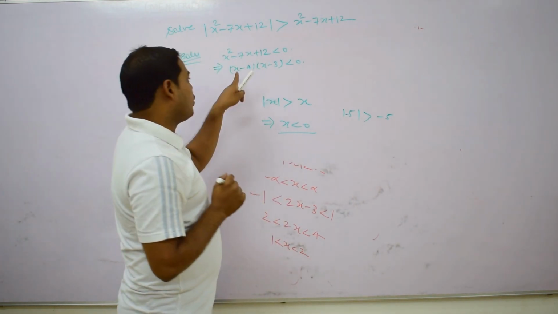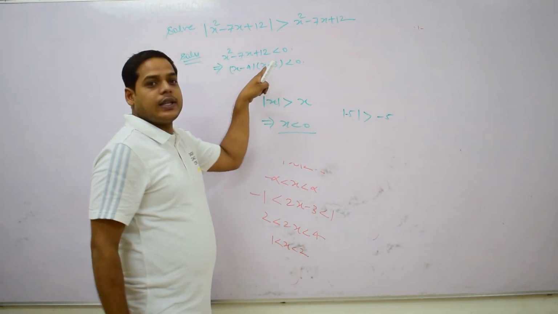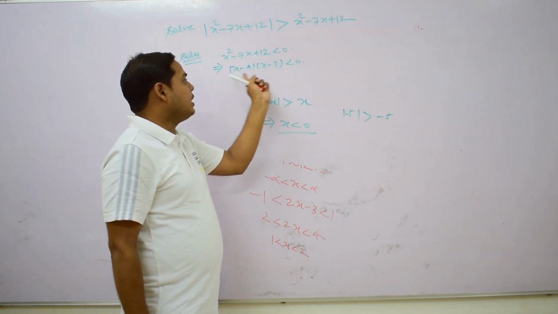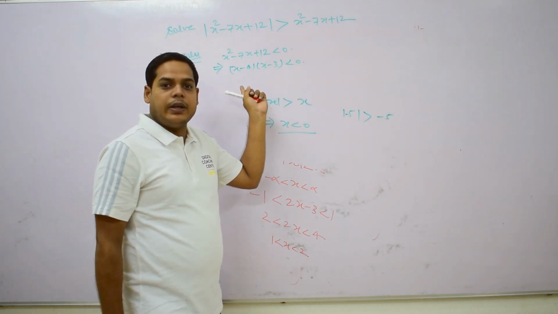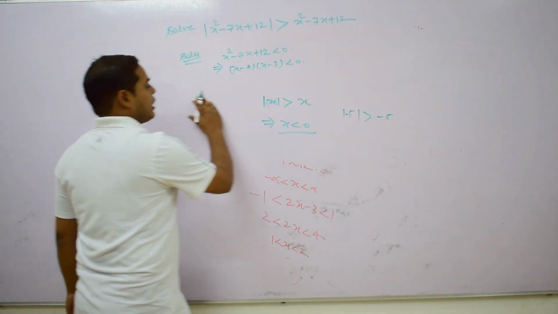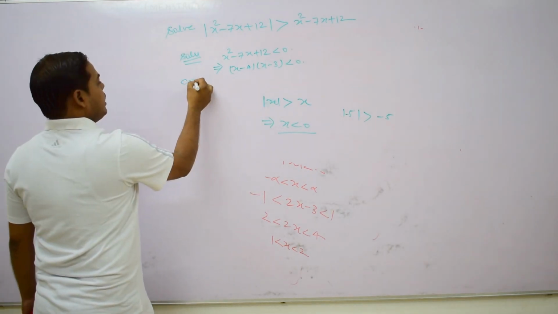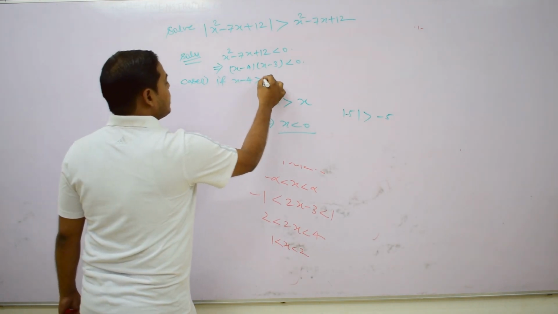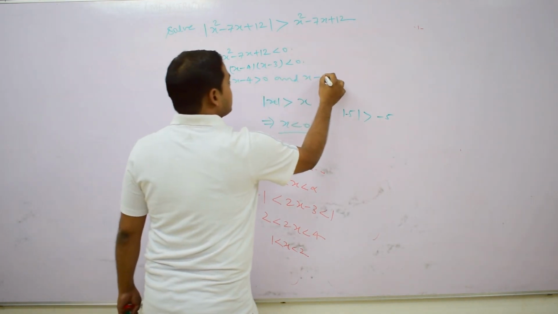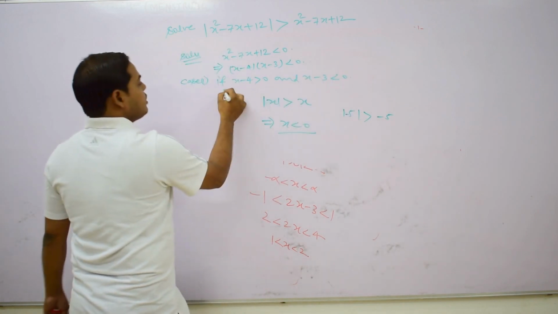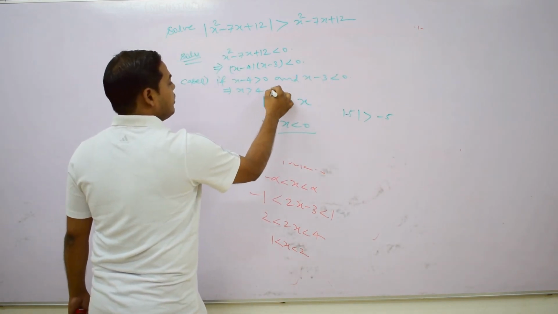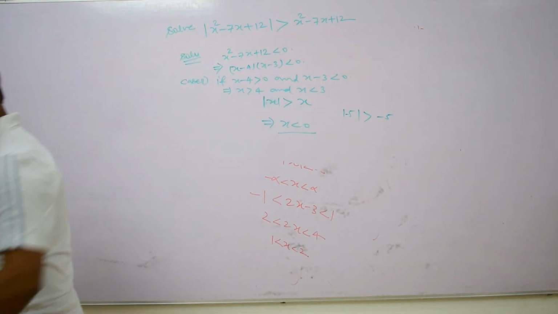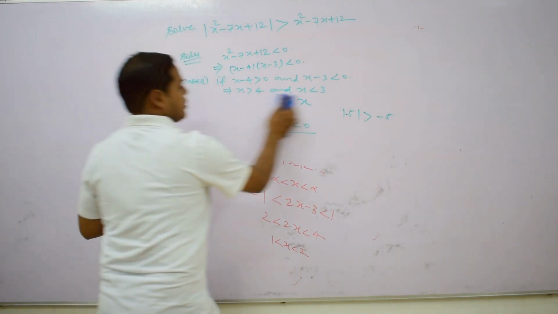When x − 4 has a positive sign, x − 3 has a negative sign. If x − 3 has a positive sign, then x − 4 has a negative sign. So there are two cases. Case number 1: if x − 4 is greater than 0 and x − 3 is less than 0, we find x is greater than 4 and x is less than 3.